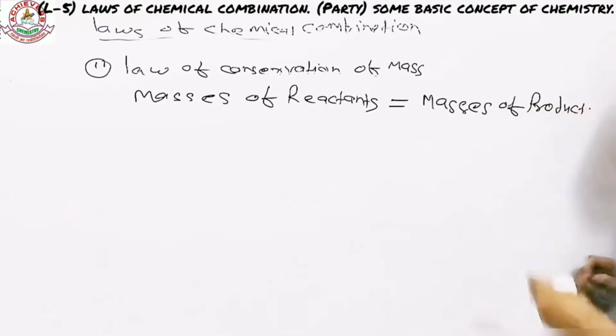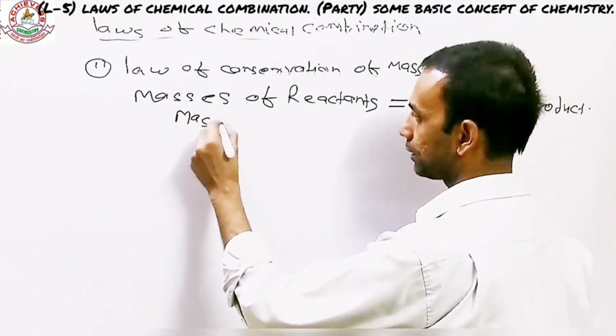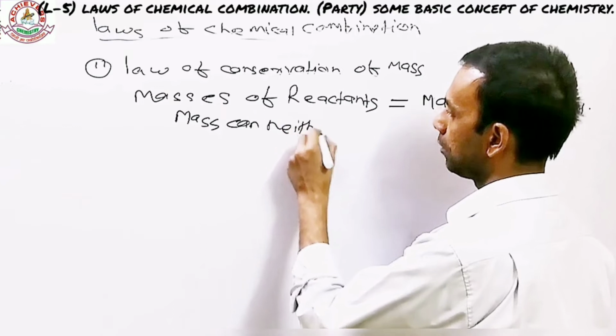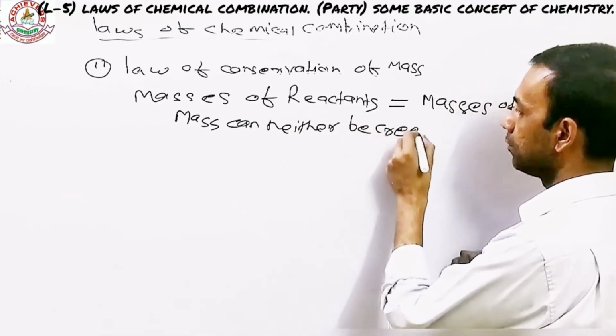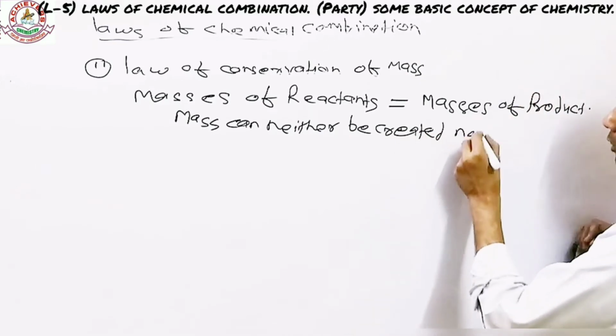What that means is, mass can neither be created nor be destroyed.